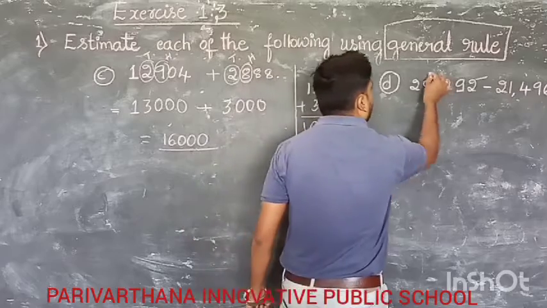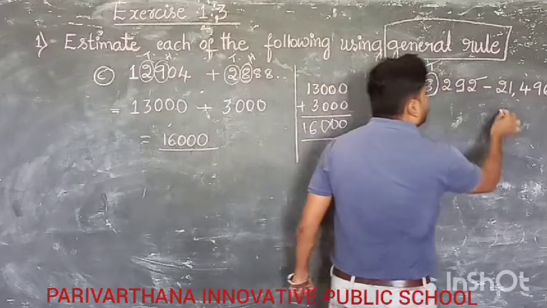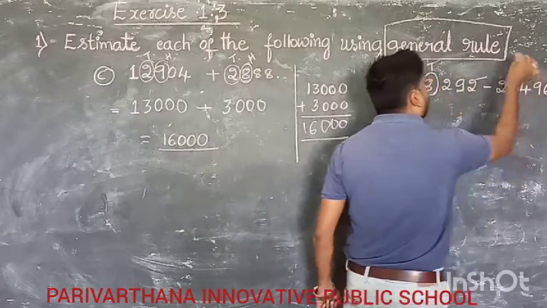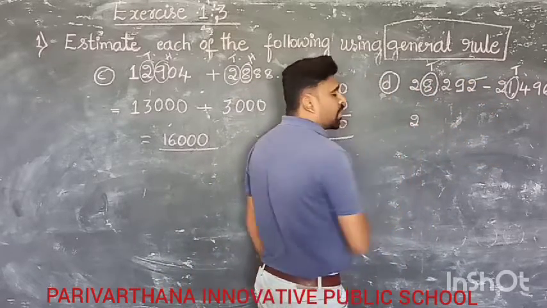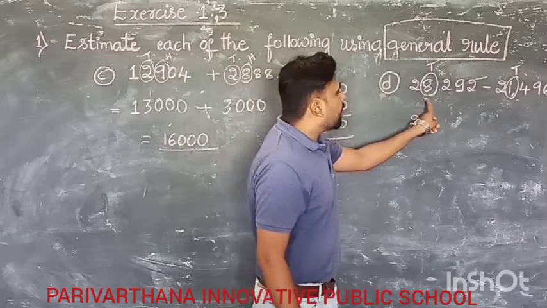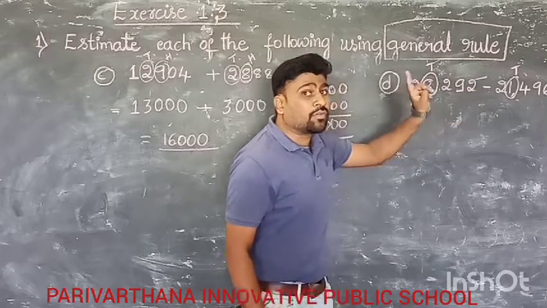Here the 1000 place is 8. Here also the 1000 place is 1. First we have to identify the 1000 place. Leave this 2 as it is. Clear? Again now we have to round off 8,292.